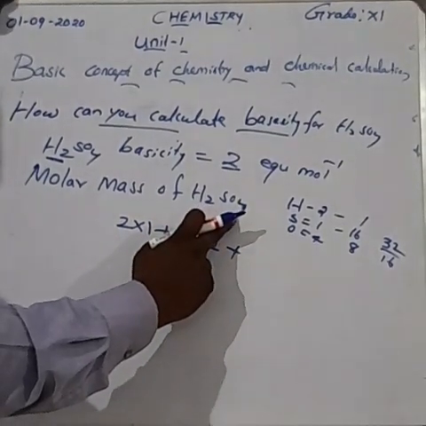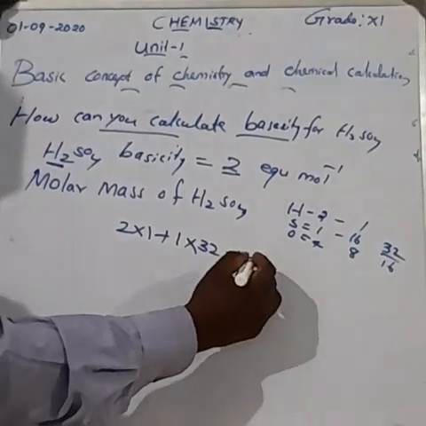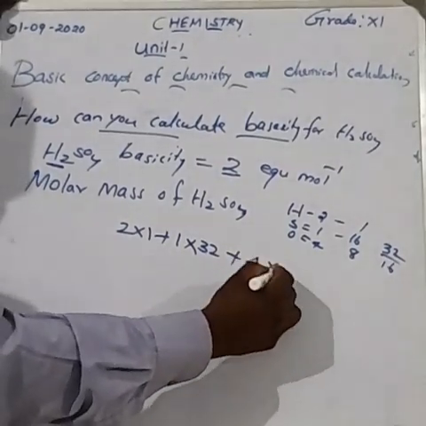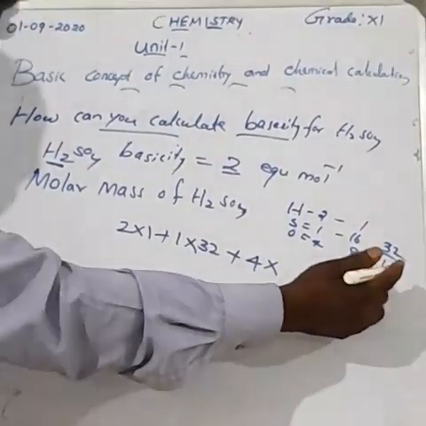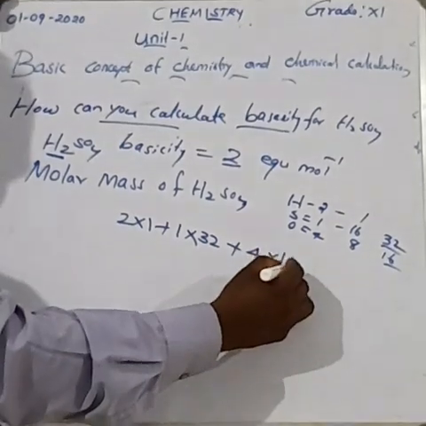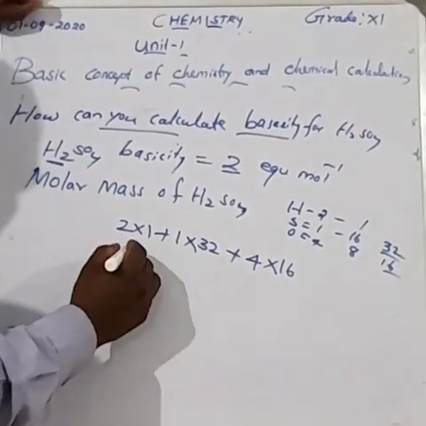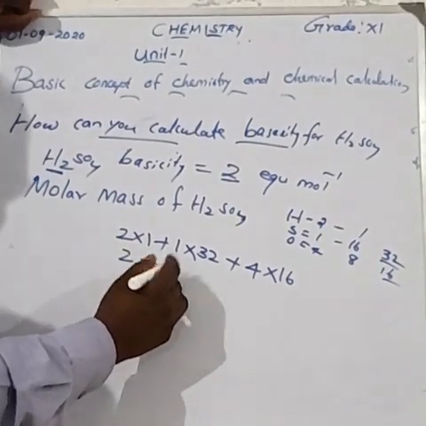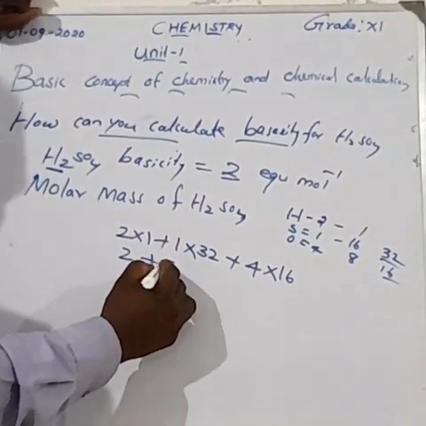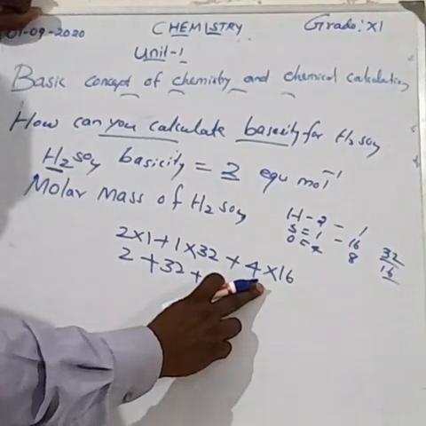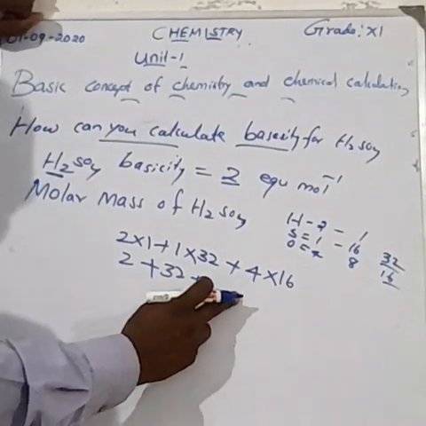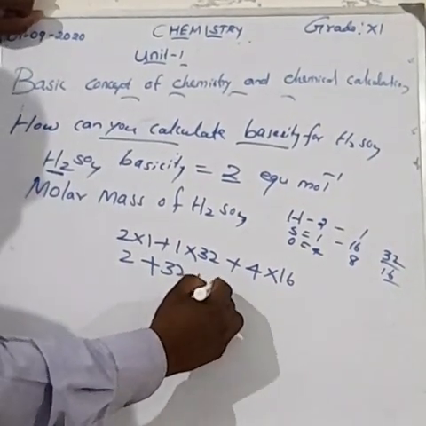How much oxygen is there? 4 oxygen. 4 into the mass number 16. So 2 into 1 is equal to 2, plus 1 into 32 is equal to 32, plus 4 into 16 is equal to 64.